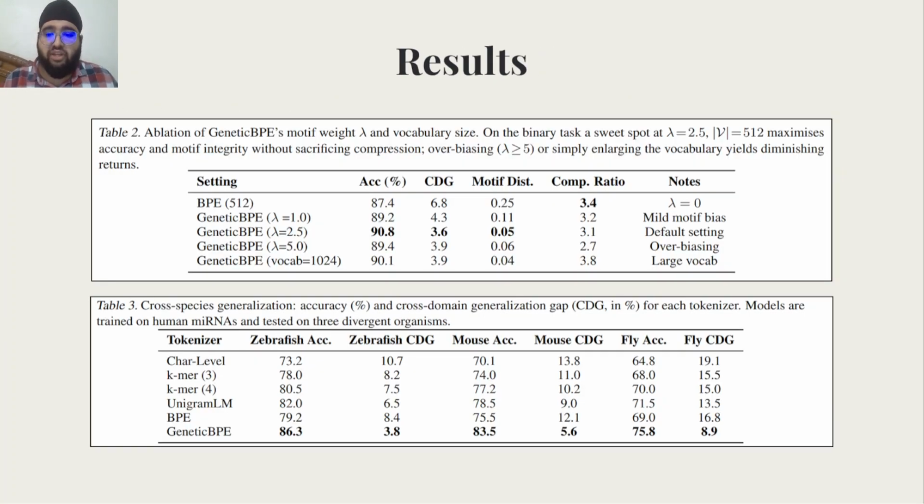The motif distortion rate was also a key metric. It is only 0.05 for GeneticBPE, meaning we preserve 95% of known motifs compared to 75% for BPE. The takeaway is clear. We don't have to pick between efficient compression and biological fidelity. With GeneticBPE, we can get both, as the average compression ratio stays around 3.1x. So we reduce sequence length without sacrificing motif integrity.